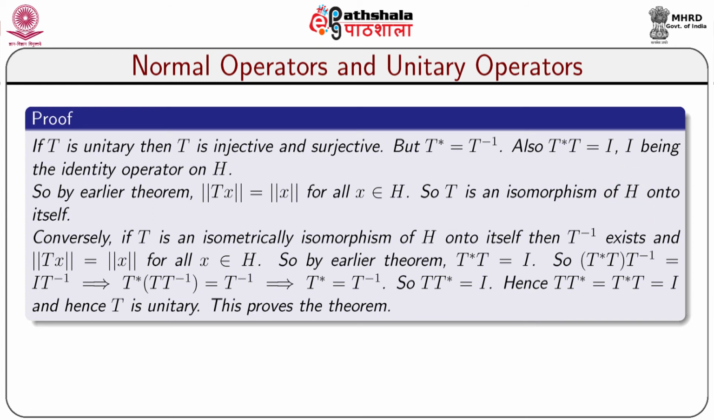Conversely, if T is an isometric isomorphism of H onto itself, then its inverse, that is T inverse, exists and norm Tx equals norm x for all x belonging to H. So, by the previous theorem, T star T equals I. So, T star T into T inverse equals I T inverse, because T star T equals I. So, I T inverse equals T star T into T inverse, which implies that T star T T inverse equals T inverse, which implies that T star equals T inverse, because T T inverse equals I.